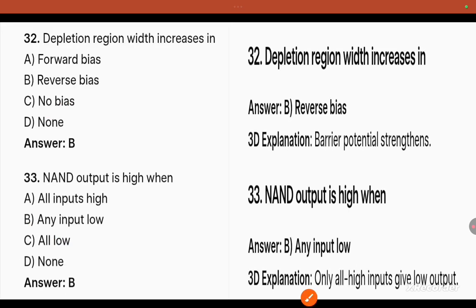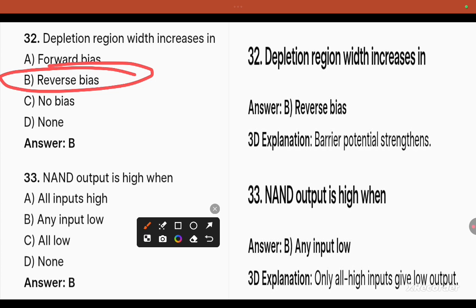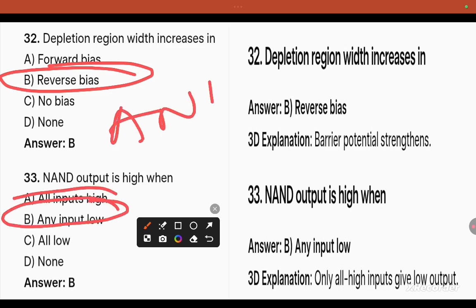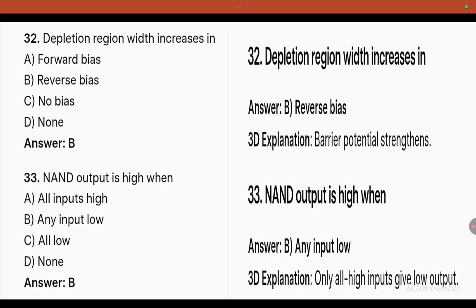Depletion region width is increased in reverse bias. NAND output is high when any input you can solve. NAND is opposite to AND. Okay, clear?